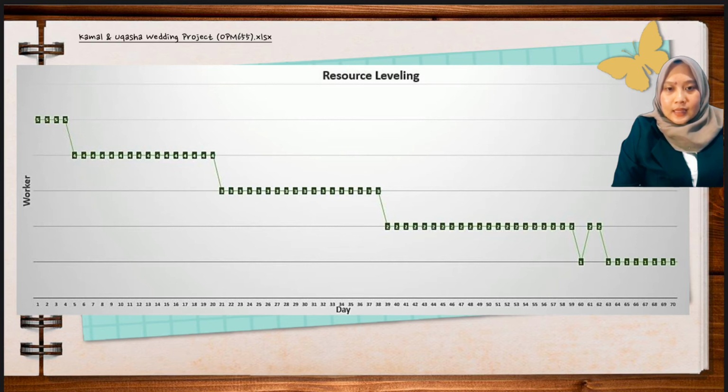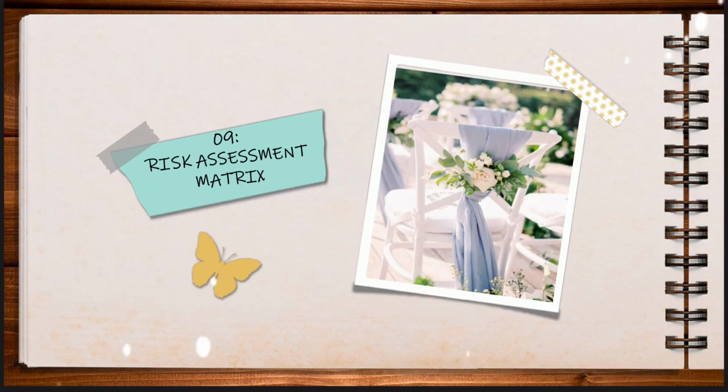This is our resource leveling chart. As you can see, this chart is more consistent. For example, from day 1 until day 4, we have 5 workers each day, and for the next period, which is day 5 until day 25, we have 4 workers per day.